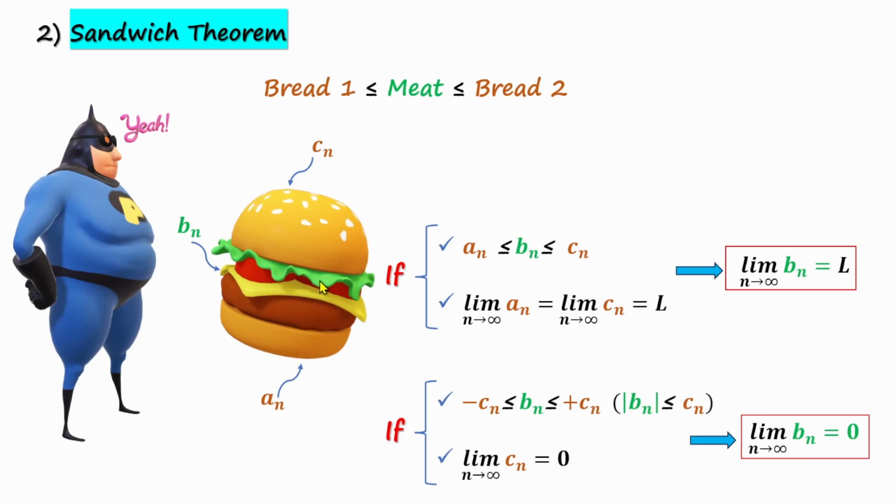In the same way, in mathematics, if both the upper and lower sequences have the limit of L, the middle sequence also converges to L. An immediate consequence of this expression is that if we substitute a sub n with minus c sub n, we can rewrite the inequality expression like this. Now, if the upper and the lower sequences have limits approaching 0, based on the sandwich theorem, it leads to the conclusion that the limit of the middle sequence, or b sub n, is also 0.